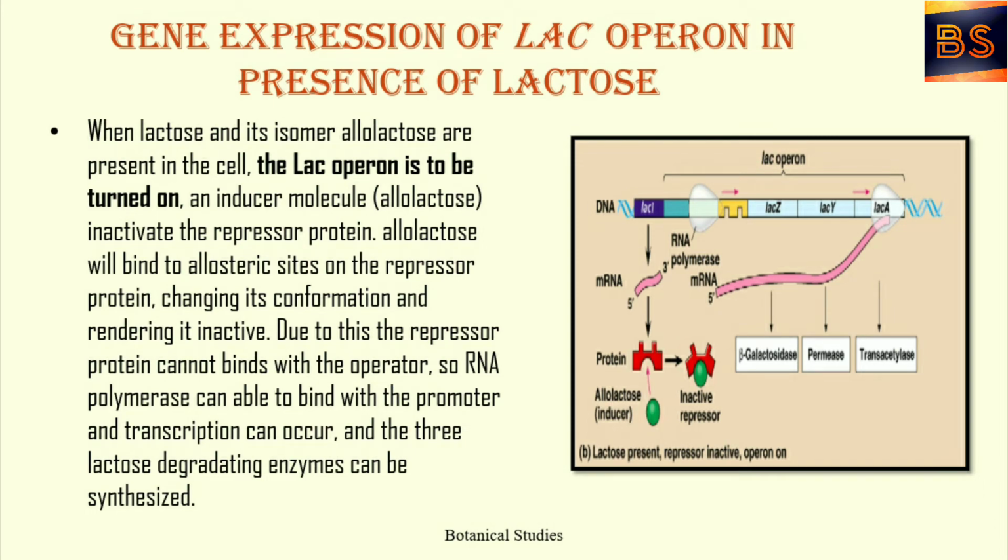Gene expression of lac operon in presence of lactose. When lactose and its isomer allolactose are present in the cell, the lac operon is turned on. An inducer molecule, allolactose, inactivates the repressor protein. Allolactose will bind to the allosteric site on the repressor protein, changing its configuration and rendering it inactive. Due to this, the repressor protein cannot bind with the operator, so RNA polymerase is able to bind with the promoter and transcription can occur, and the three lactose degrading enzymes can be synthesized.